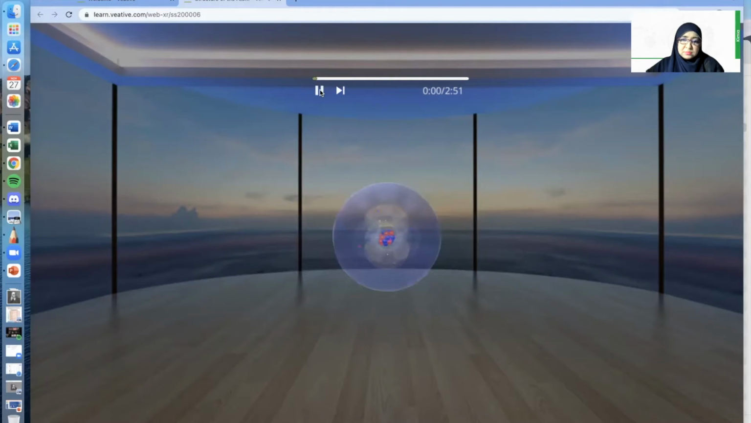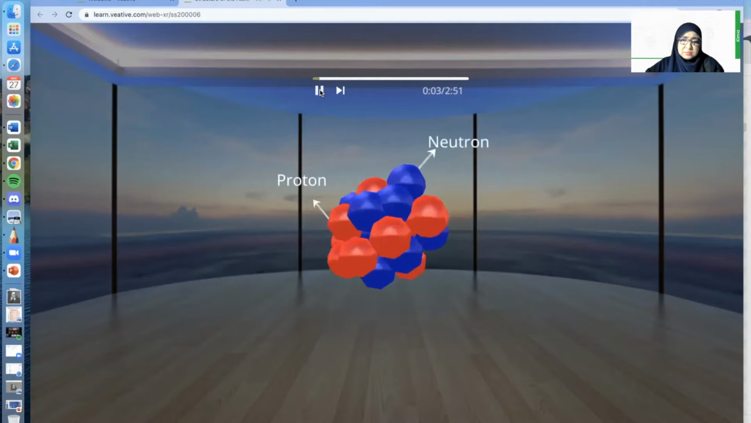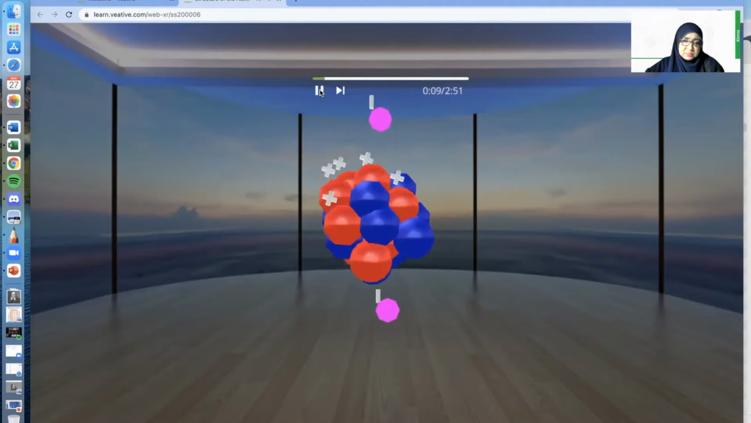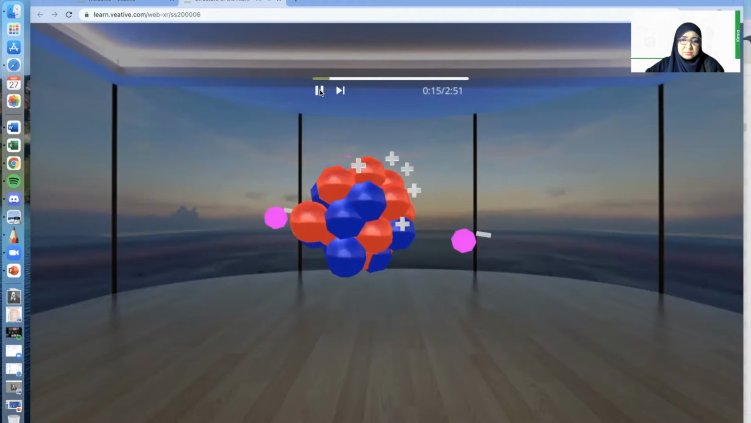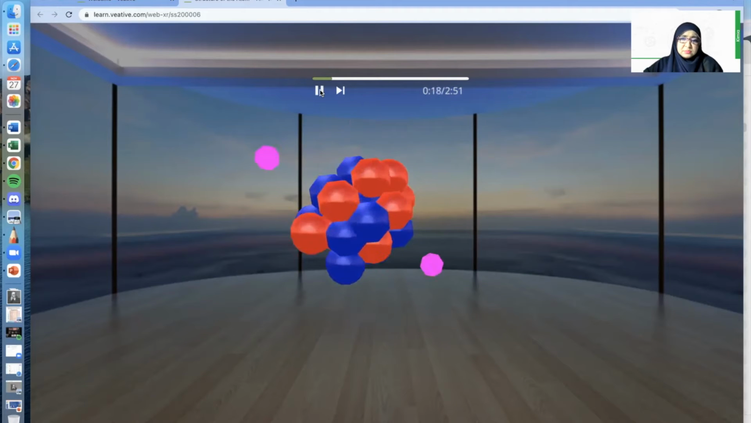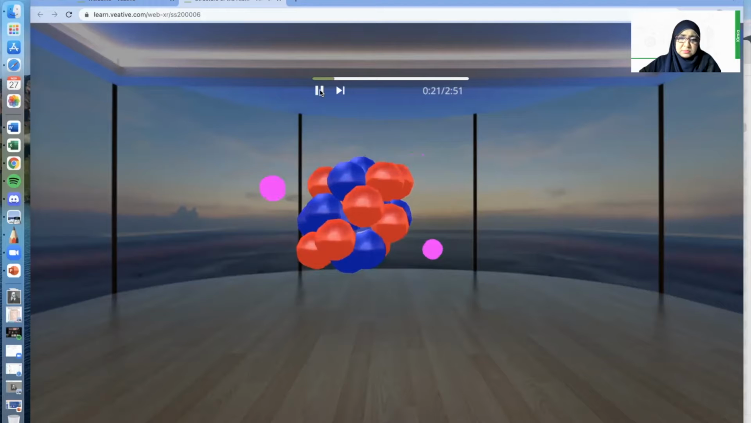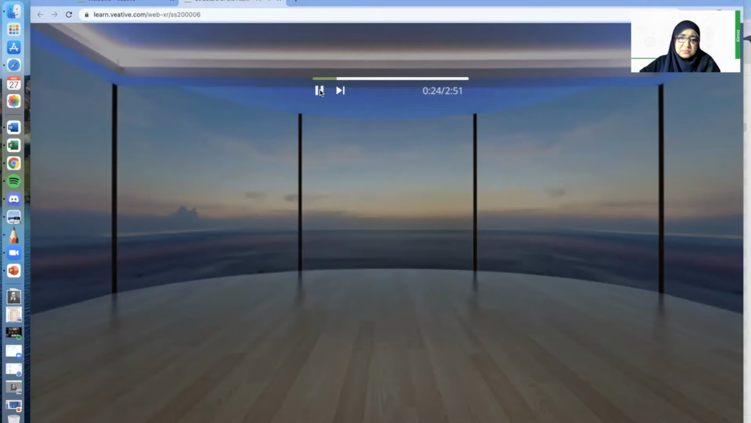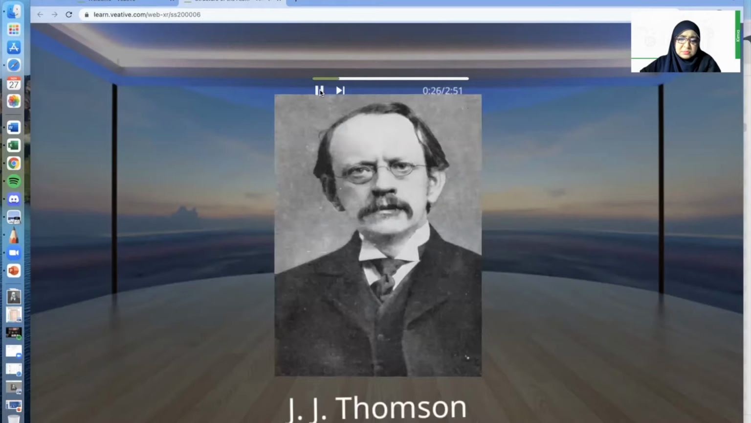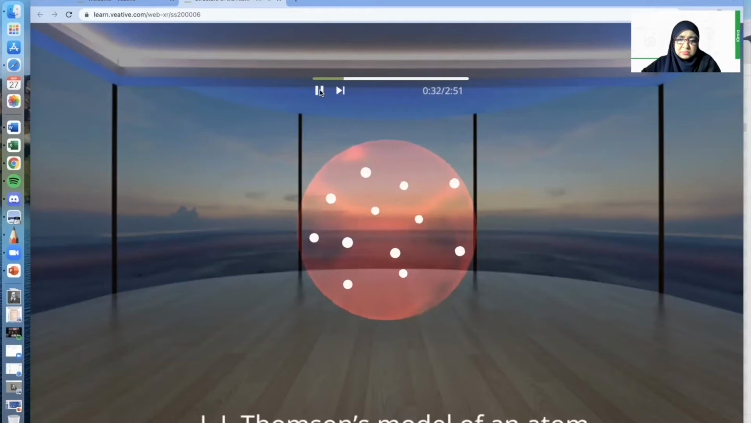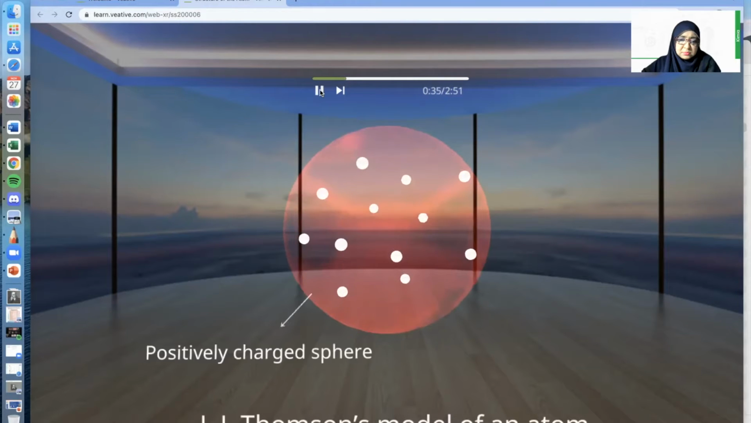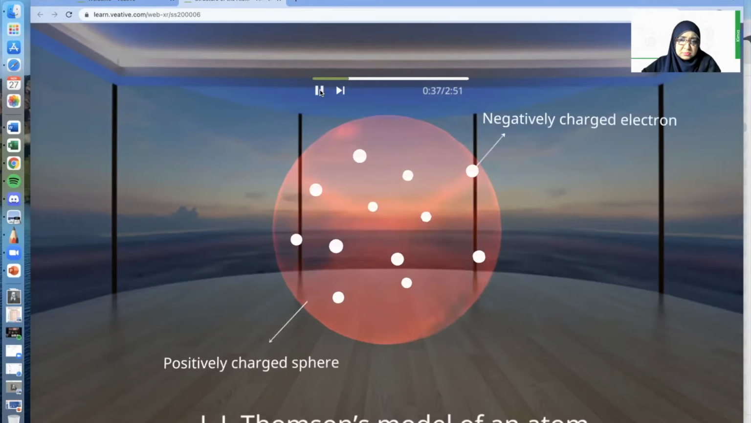An atom consists of a nucleus that is composed of protons and neutrons. The nucleus is surrounded by electrons. Protons are positively charged particles. Neutrons have no charge. Thus, the nucleus of an atom is positively charged. Overall, an atom is electrically neutral because it has the same number of electrons as protons. Let's go through the journey of the discovery of the atom. J.J. Thomson was the first scientist to propose his model of the atom in 1898. His model suggested an atom consisted of a sphere of positive charge with negatively charged electrons embedded in it.